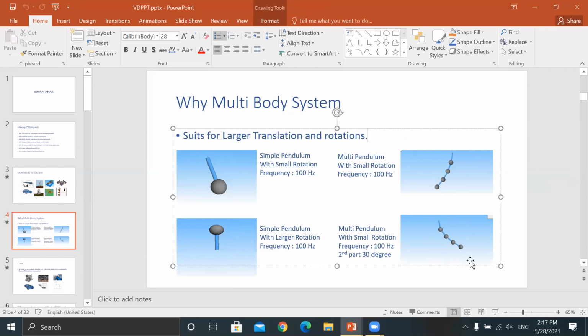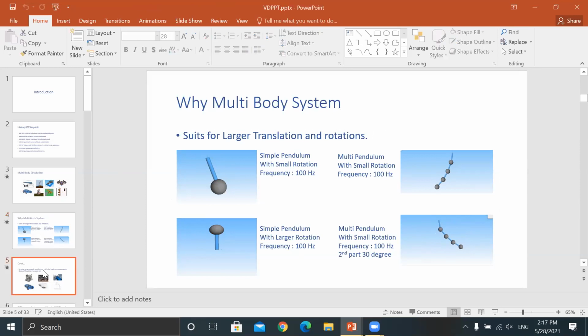In the pendulum, one is rotating at a different degree. Let's say it is oscillating 10, 20 degrees, and the second one oscillating 15 degrees. Like this, you can manage it here and give the degrees. You will have all the tools to restrict the motions as per your requirements.